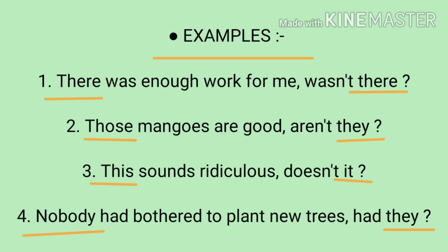In the first sentence, there is used as a subject, so we are using there as the pronoun in the tag. Those mangoes, those is the subject, so in place of those, what pronoun are we using in the tag? They. For this, it. For nobody, they. Students, for this and that, we have to use it, and for those and these, we have to use they.